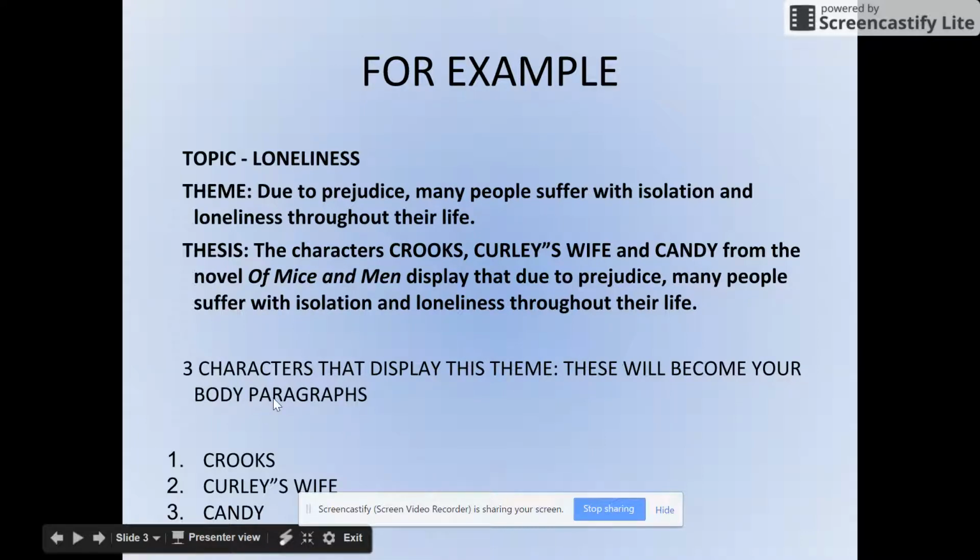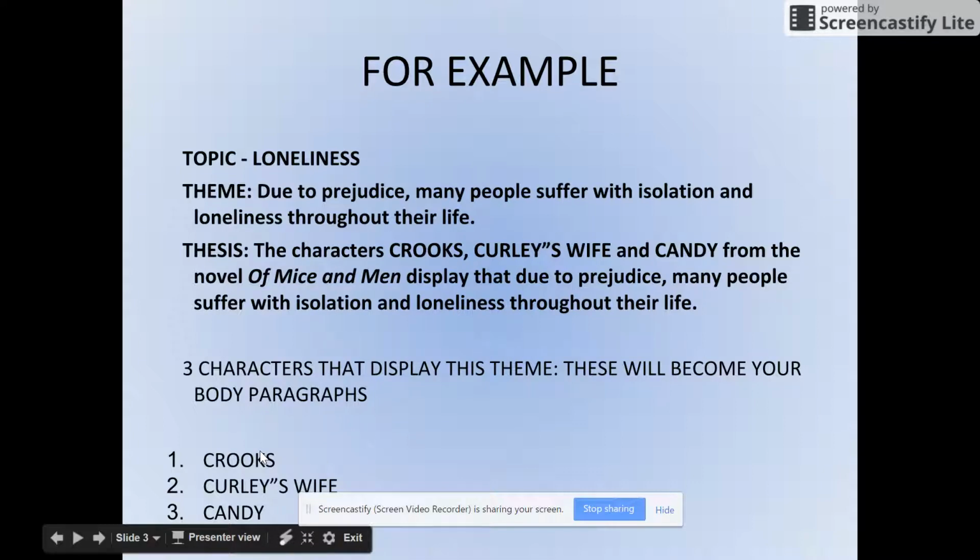Well, an easy way to think of it is as a formula, mathematically. You need to make sure you mention the title of the book, and mention the three characters that you're going to include, since that's what your essay is about. These are your three body paragraphs: one body paragraph about Crooks, one about Curly's wife, and one about Candy. And then you need to state your theme within that thesis too. So here's an example thesis. The characters Crooks, Curly's wife, and Candy from the novel Of Mice and Men display that due to prejudice, many people suffer with isolation and loneliness throughout their life. So now we took that theme, incorporated how that theme connects to three different characters, turned it all into one thesis, and there we go.